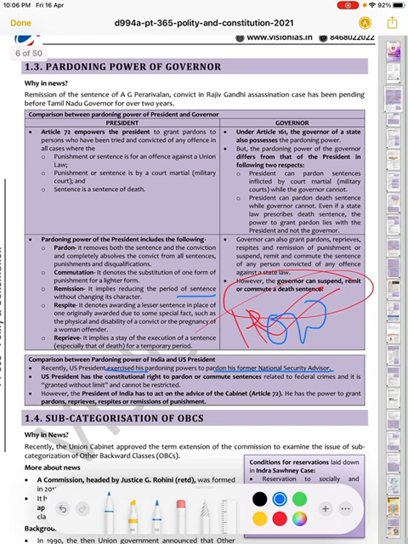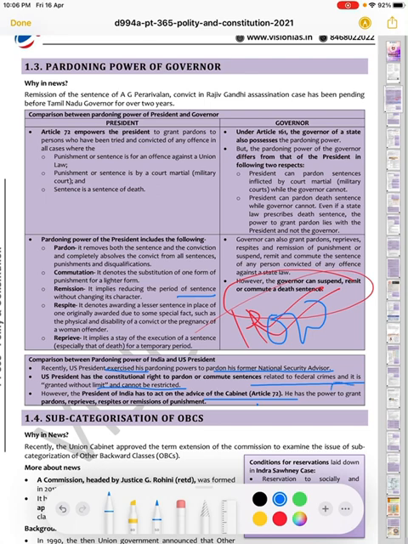So the US President has a constitutional right to pardon or commute sentences relating to federal crimes, and it is granted without limit and cannot be restricted. However, the President of India has to act on the advice of the cabinet as per Article 72.